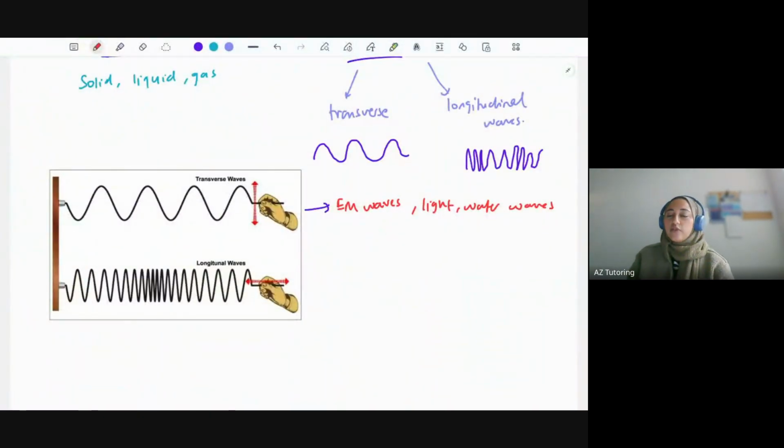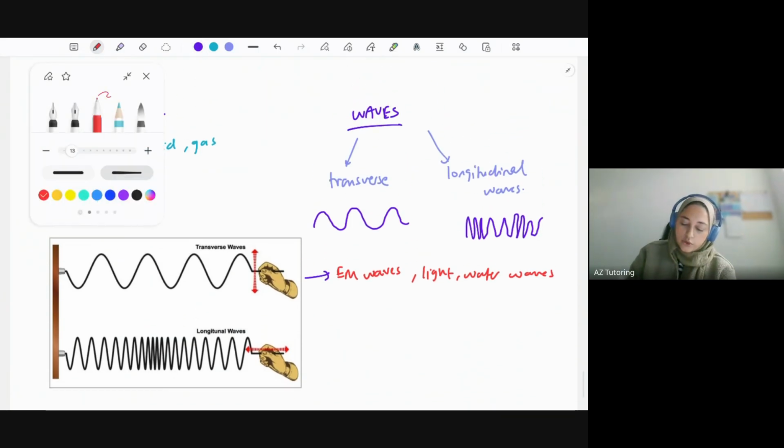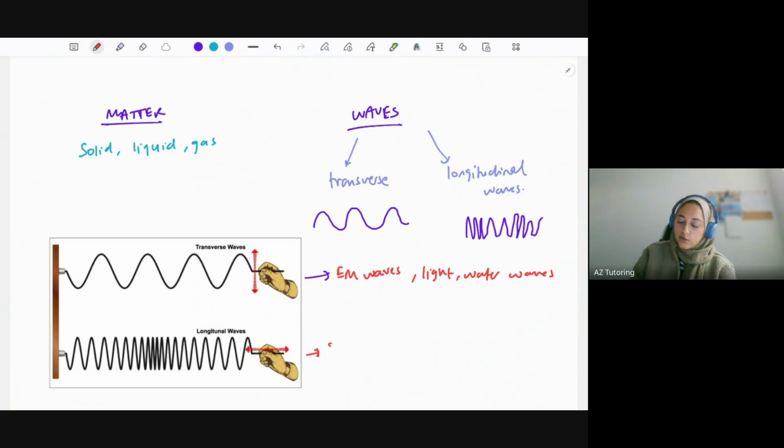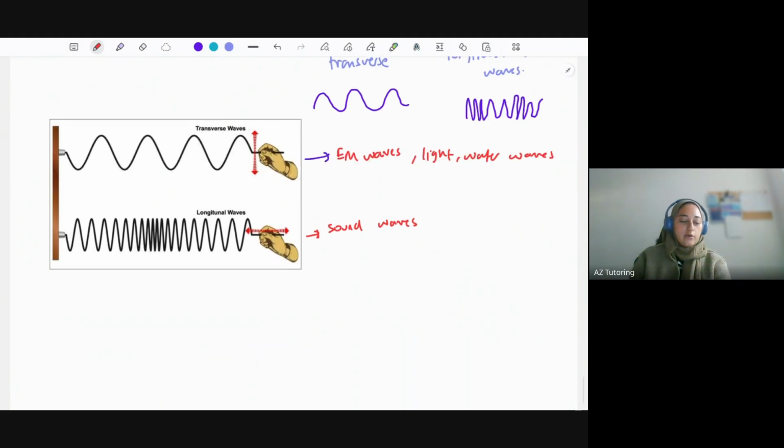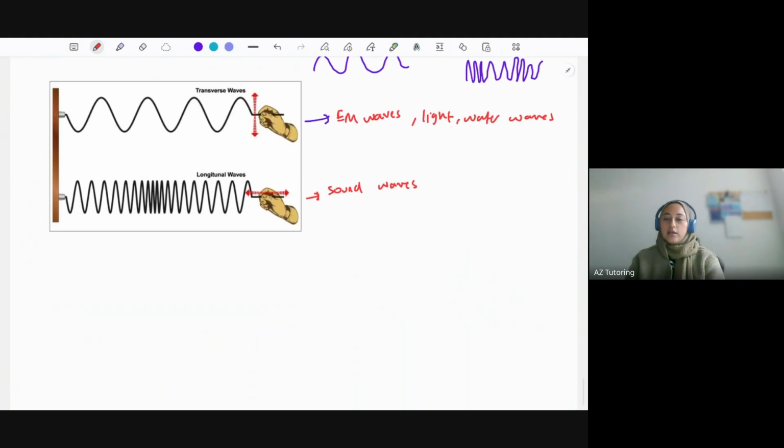And then we've also got seismic S waves. Now that's just referring to earthquakes. Anyone that's doing geography might know what seismic waves are. We'll leave that example though. And then for longitudinal waves, the most common example is sound waves. So when they exhibit behaviors like longitudinal waves, and then seismic P waves as well, but we'll keep it just to sound waves.